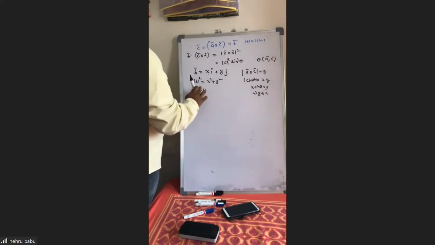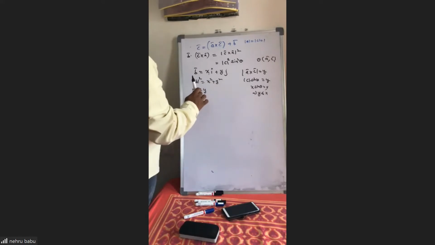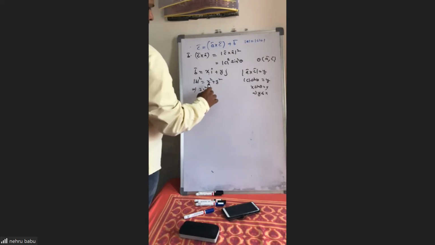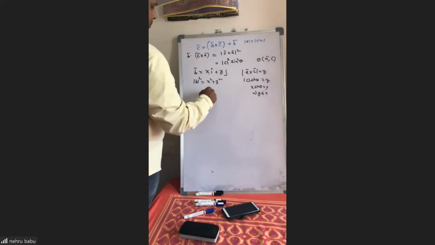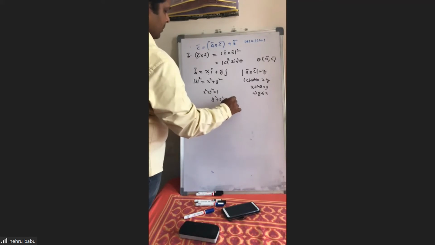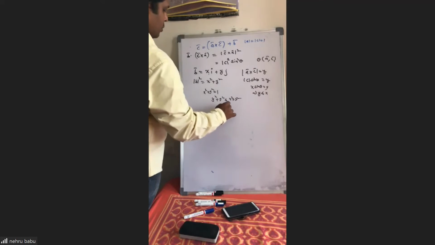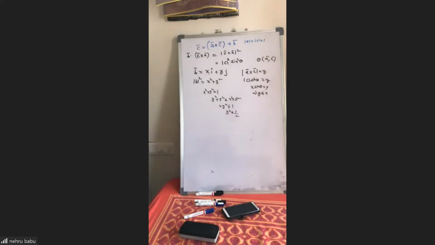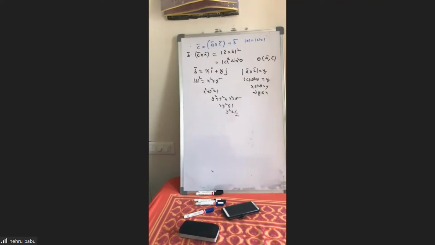2x square you're getting, right? 2y square is less than 1, sir. Yeah, okay. 2y square is less than or equal to 1. x square plus y square equal to 1. That implies y square plus y square is less than or equal to x square plus y square in that step. So 2y square is less than or equal to 1. So y square is less than or equal to 1 by 2. Fine. Check. Right. Now your doubt is clarified, I think.